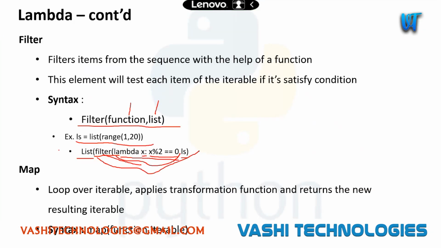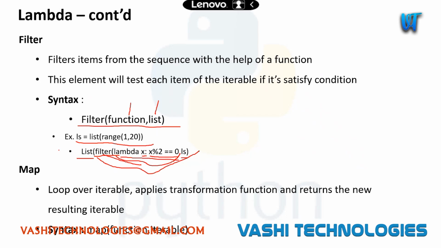And then map. As the name suggests, map will map things. It will take a function and map that function over the objects of an iterable, a sequence. So map is nothing but a transformation.